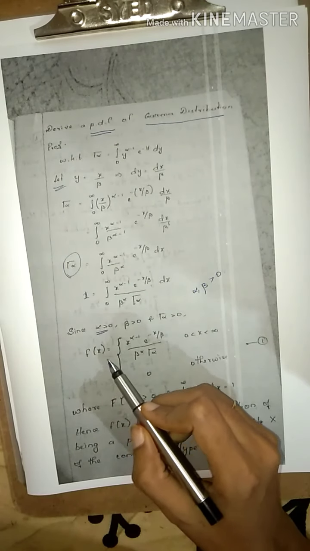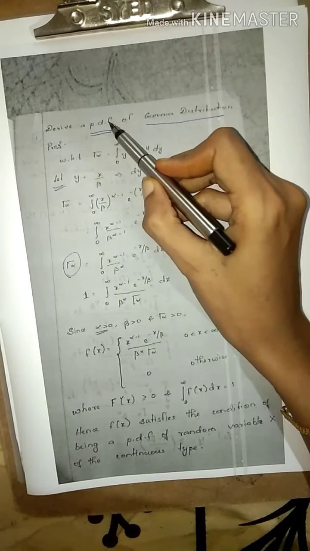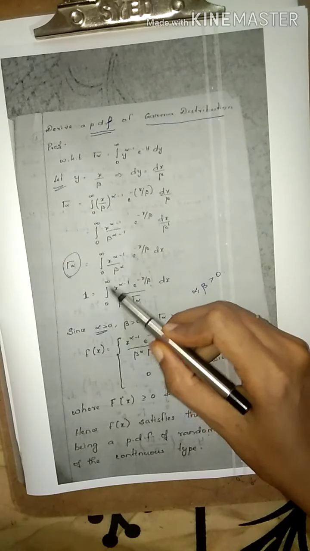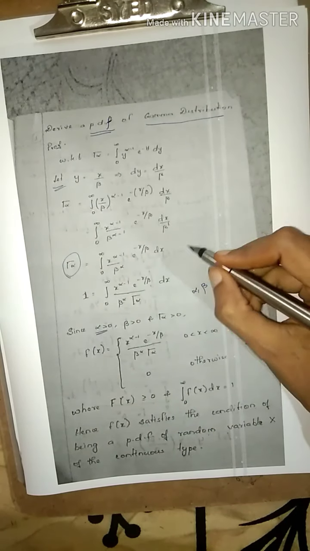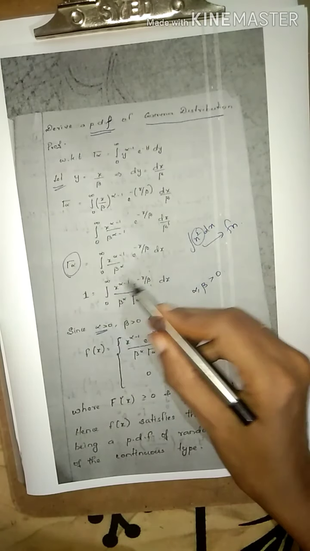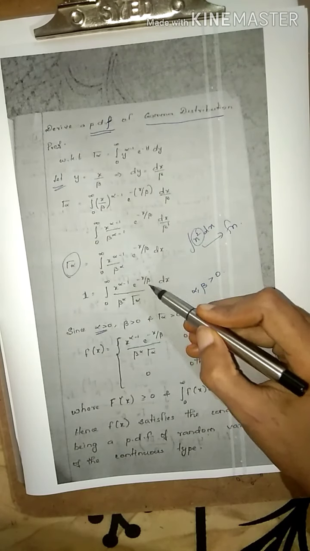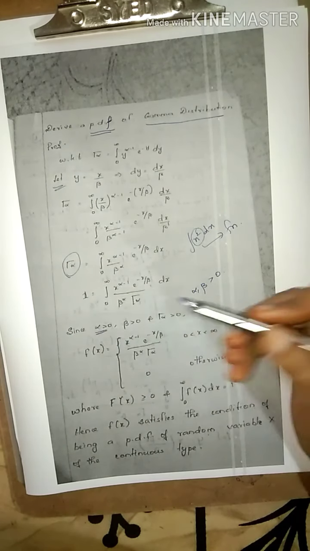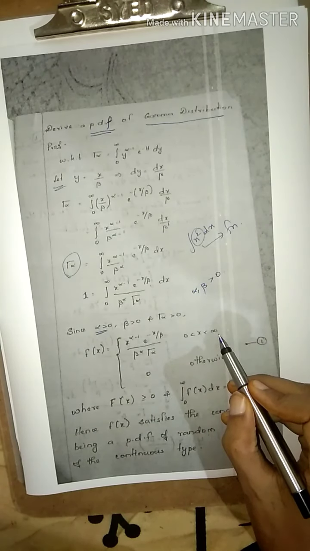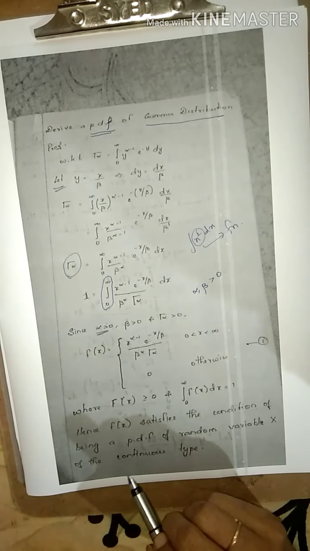Okay, so this represents a PDF, a probability density function. So f of x is equal to this one. Just as an integral of a function, usually we will write x square into dx, this represents the function. In the same way this represents the gamma function. So f of x is equal to x power alpha minus 1 e power minus x by beta, over beta power alpha gamma alpha, with the condition that x lies between 0 and infinity, and 0 otherwise.